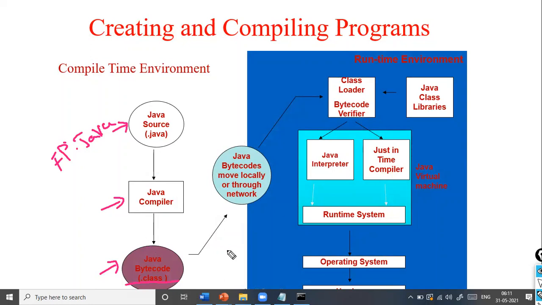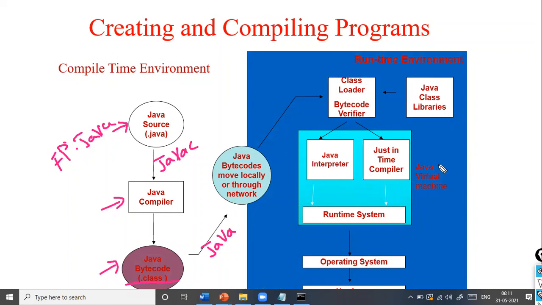And when we are trying to execute it, using the command or the tool called java, and you're compiling with javac, it communicates with the Java virtual machine, which is residing in the Java runtime environment.